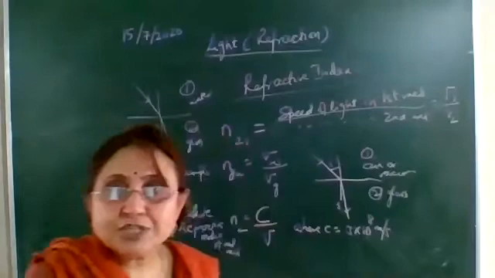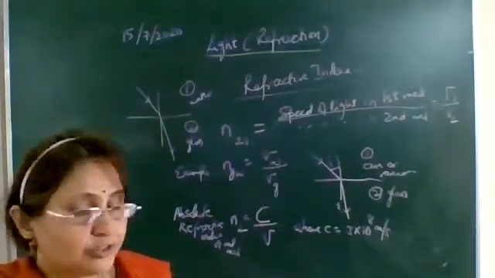Okay, now write down absolute refractive index. Put the heading absolute refractive index.